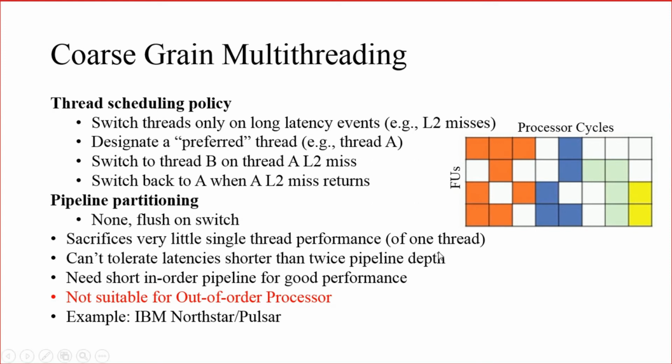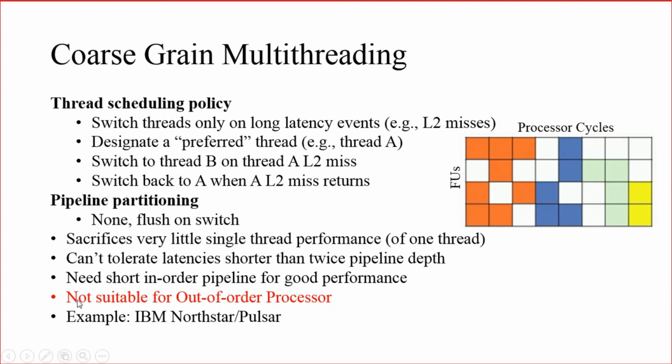Right, single thread means one thread, but it cannot tolerate latency shorter than twice the pipeline length. If the pipeline is of, say, 4 stages, it cannot tolerate latencies shorter than 8 pipeline stages. This coarse grain multi-threaded processor can only be used in the case of an in-order pipeline for getting good performance.